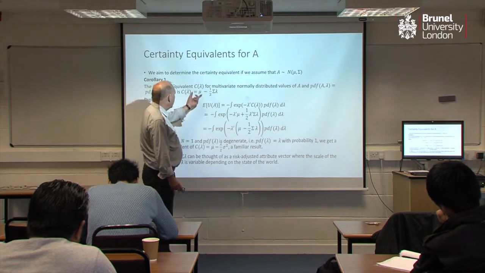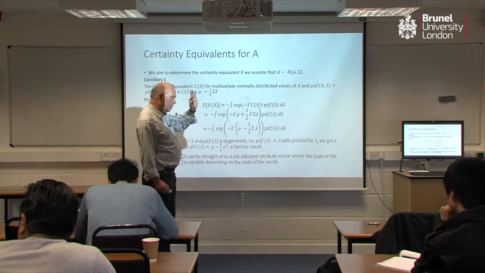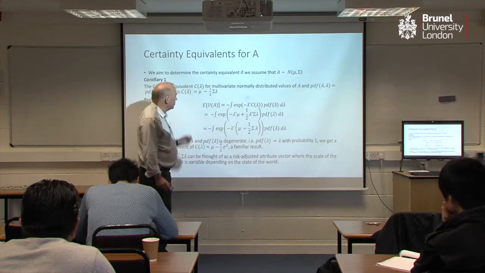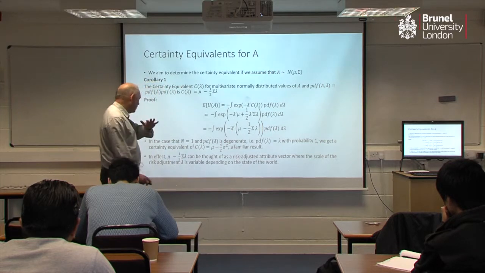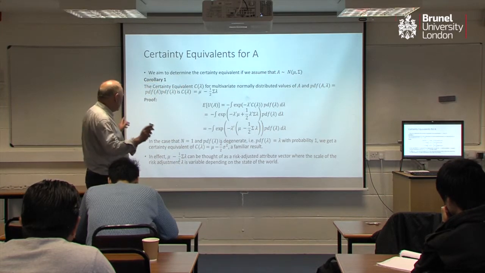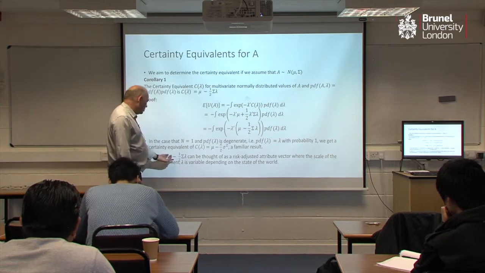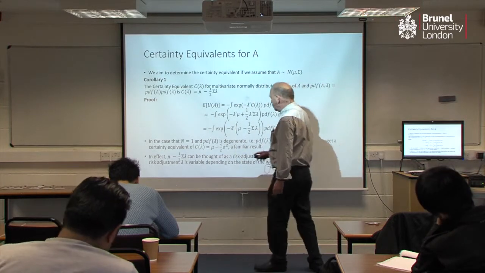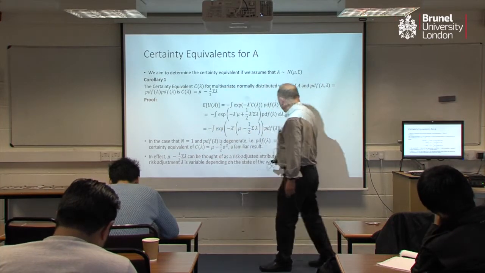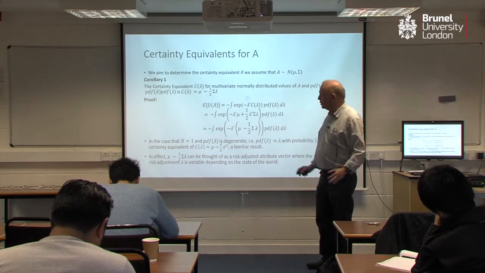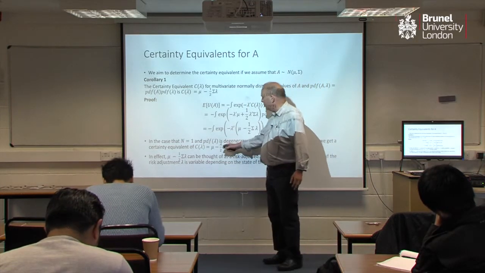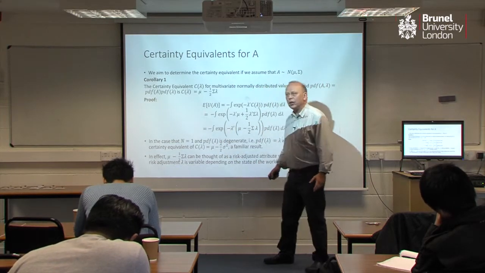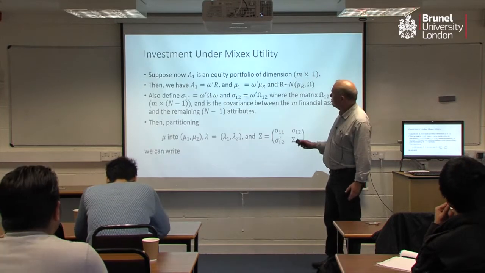And so we get that as a general result, and if I now have only one attribute, i.e. wealth, I get back to the special case of certainty equivalence that's very familiar. I love it. You may hate it, but I love it. Okay, so now in broad terms, this is simply saying that we have a risk-adjusted attribute vector where the scale of the risk adjustment, lambda, is variable depending on the state of the world. So it's exactly what it should be. So if I told you that if something happened, your risk aversion was 2, but if something else happened, it was 3, you would postulate that that's the correct formula, and that's what we get out of this.